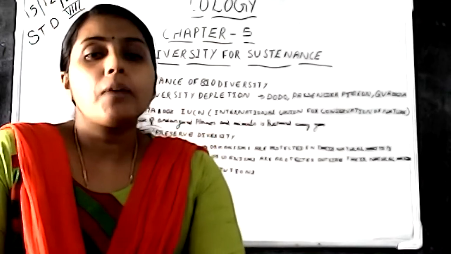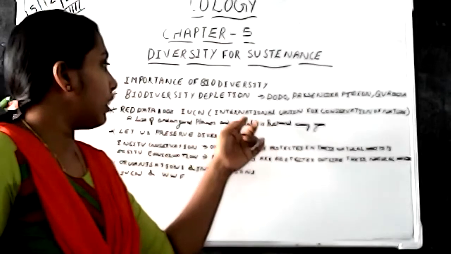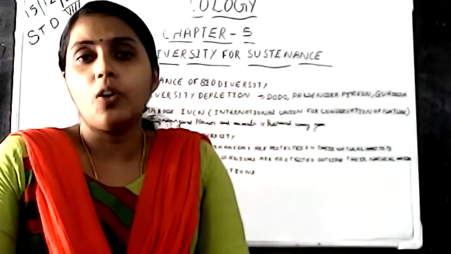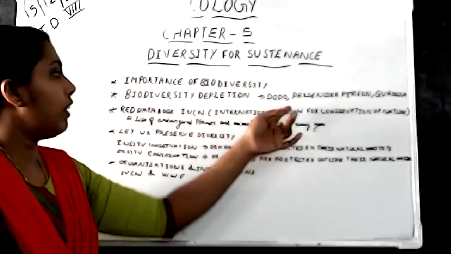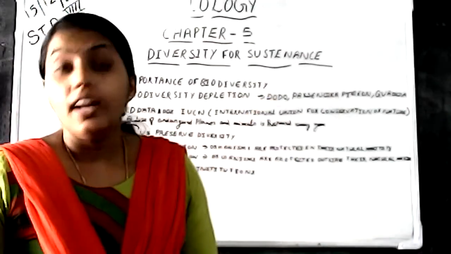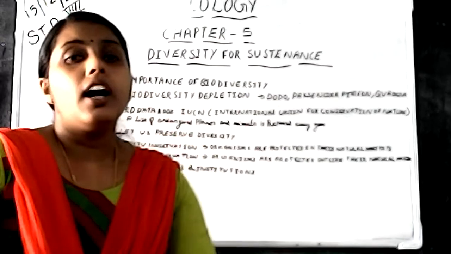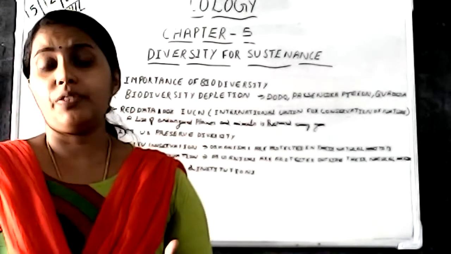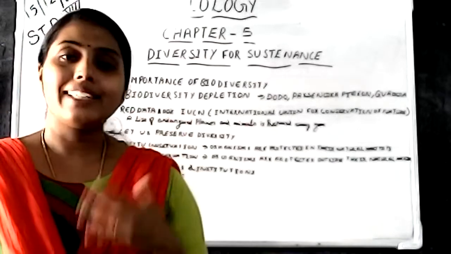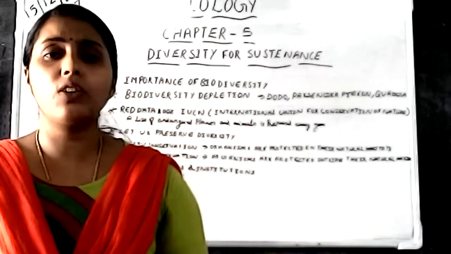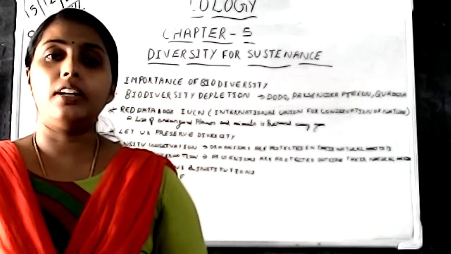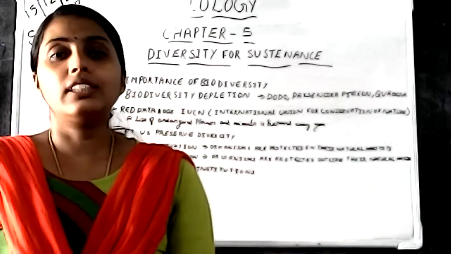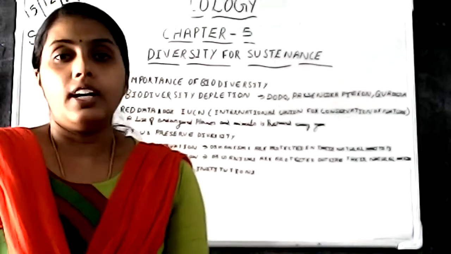And I have written here some of the names of the extincted organisms. Now these organisms are no more on our earth. Example given is dodo. Dodo is a bird. People killed them and used their meat. And as this process was going on, what happened? Dodo bird is extincted from our earth. We cannot see dodo anymore on our earth.